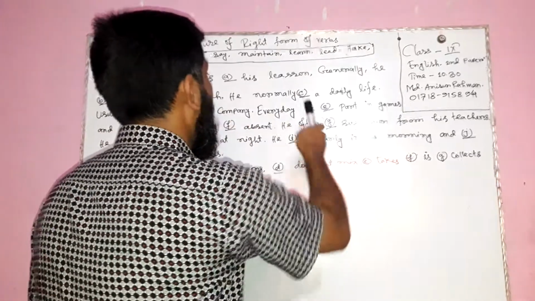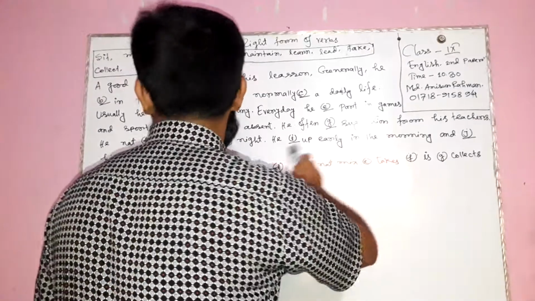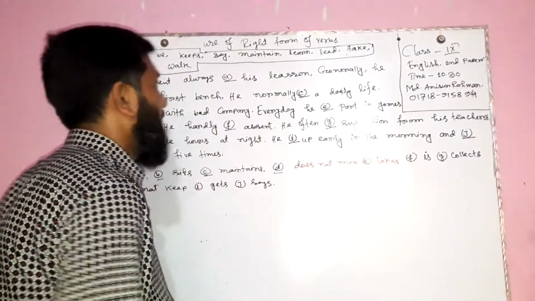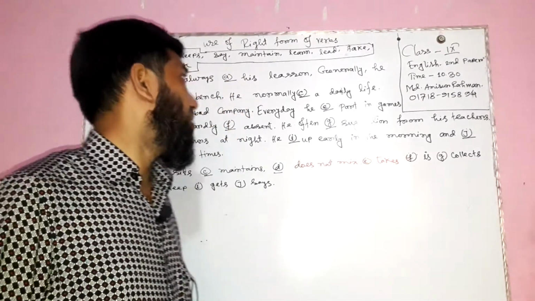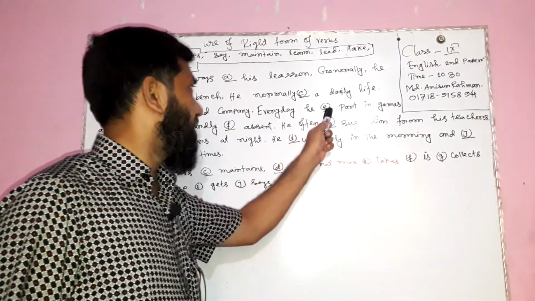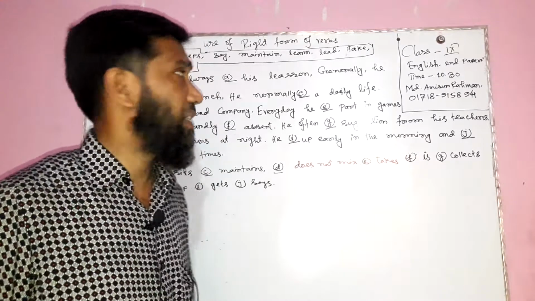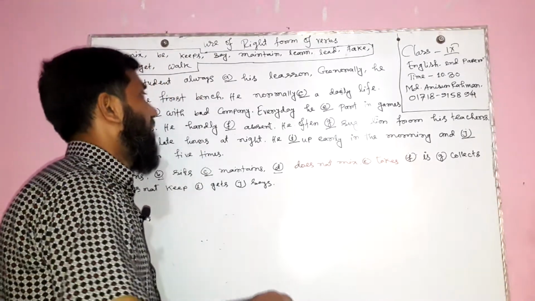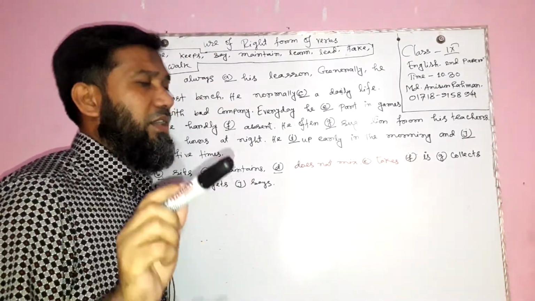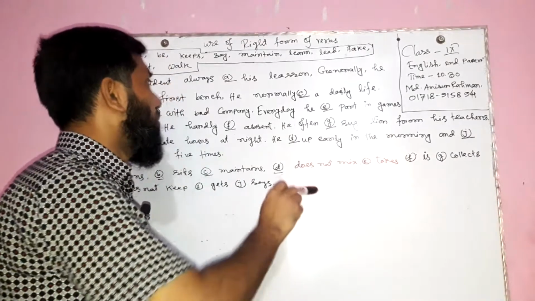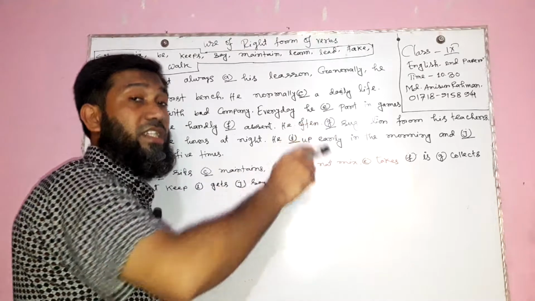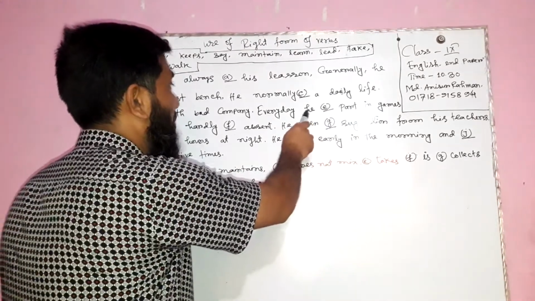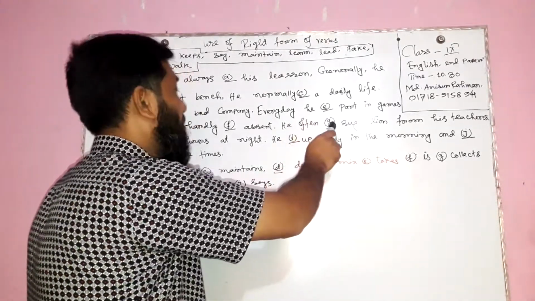Every day he dash part in games and sports. Every day, this word also indicates present indefinite tense, so we will use the verb in this position on the basis of present indefinite form, because on the basis of the grammatical rule we use the verb in this place added with s or es, because this subject is third person singular.